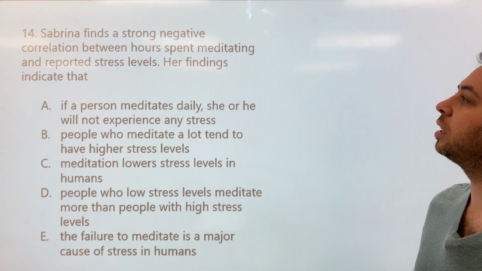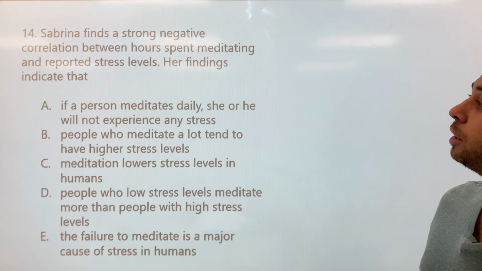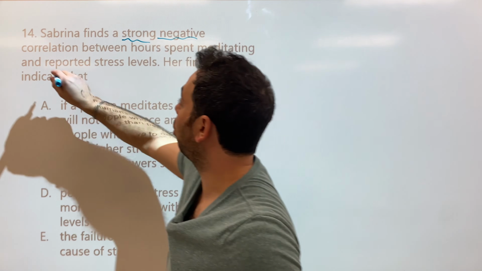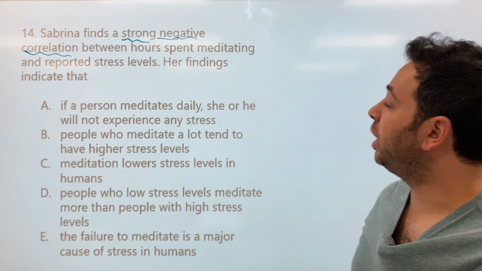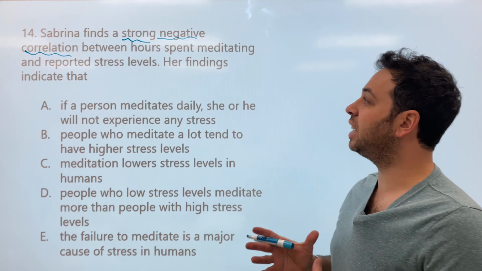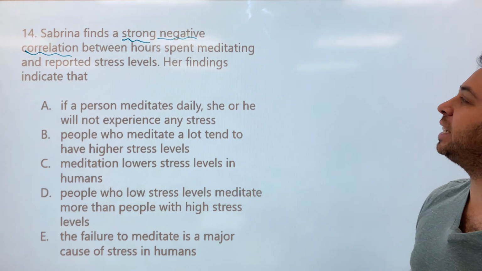All right, number 14. Sabrina finds a strong negative correlation. All right, a couple things. I'm going to underline strong, negative, and correlation. These are really important words. Between hours spent meditating and reported stress levels. Her findings indicate that. All right, let's break down these words.